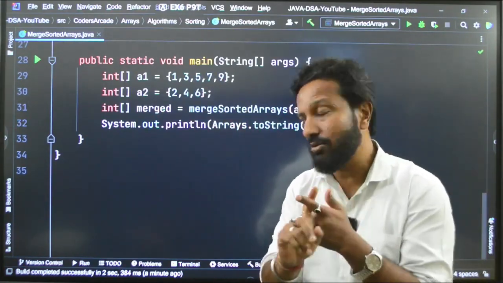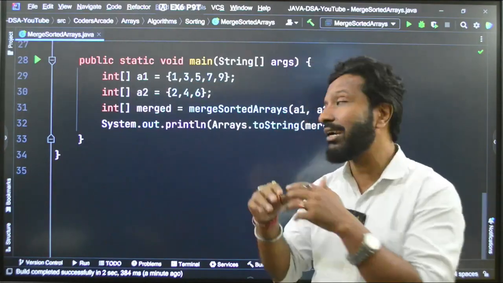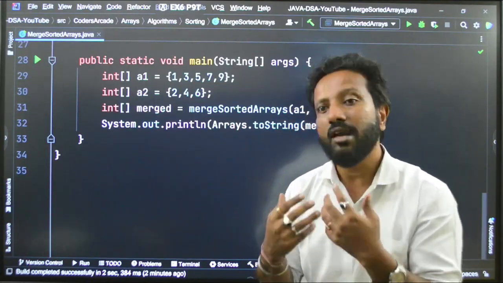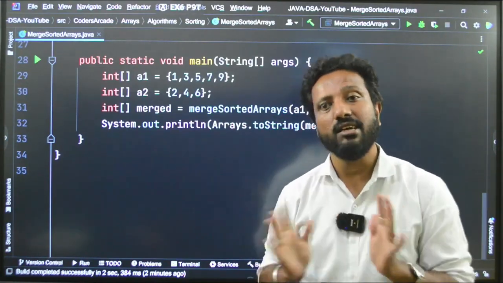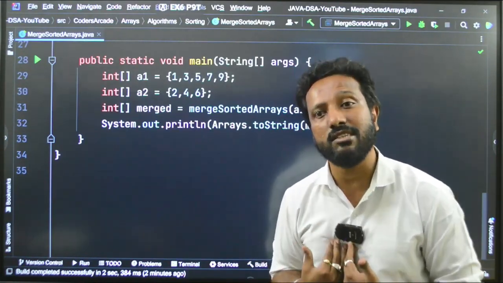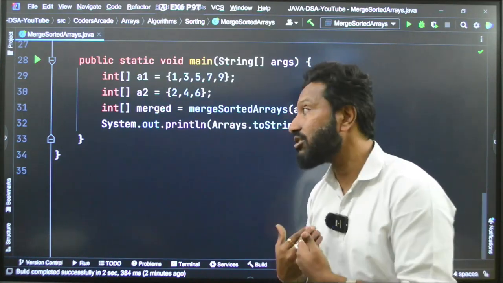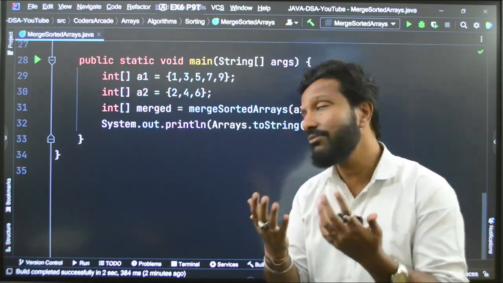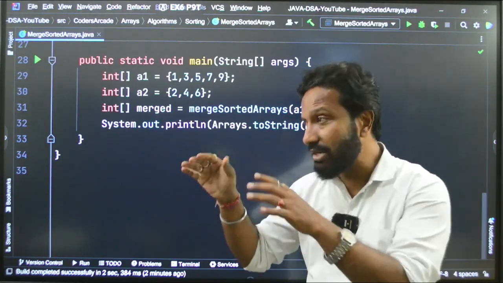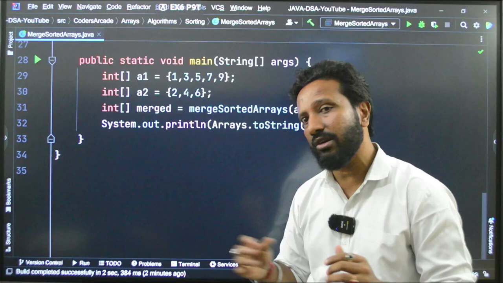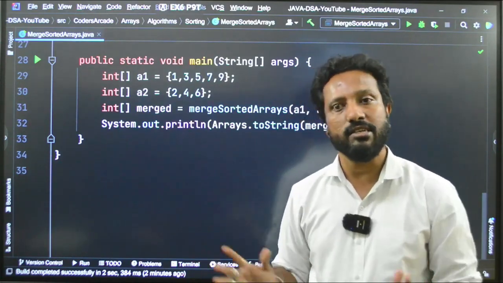But guys, I am telling you, don't copy paste the codes, try to write down the logic on your own, try to understand. There will be lots of errors in the beginning. Okay, don't get scared. Errors are there to make us learn some new concepts. Okay, so make sure you try it on your own. Then if you don't understand, refer to my code. Don't directly copy paste or try to look at the code and write it down. That is not a good practice. You will not learn anything, trust me on this.